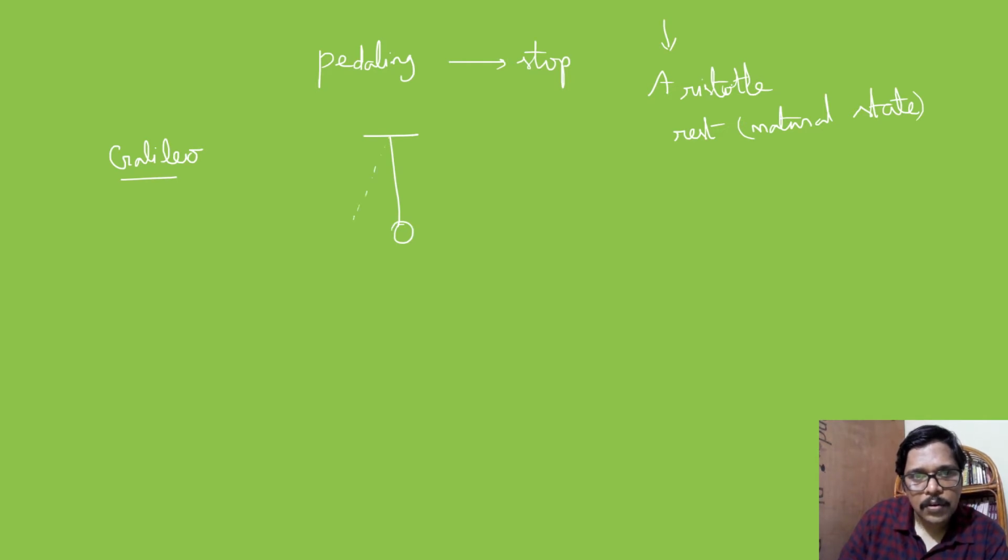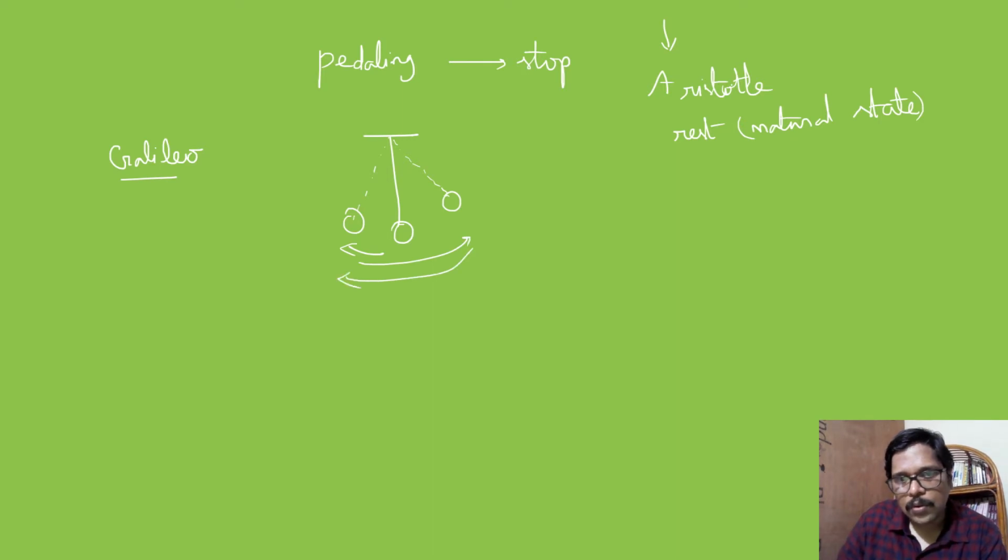So the pendulum, we all know. When it is moved from its mean position to some extreme position, it starts oscillating between the two extreme positions, in such a way that if we ignore the air friction or the viscous drag due to air, this motion keeps on repeating. So what is responsible for the oscillations of this pendulum? One thing is the gravitational force which is pulling it down.